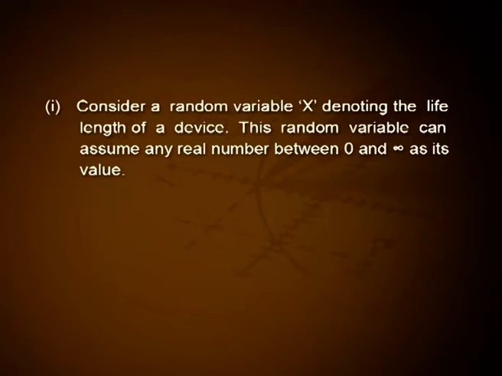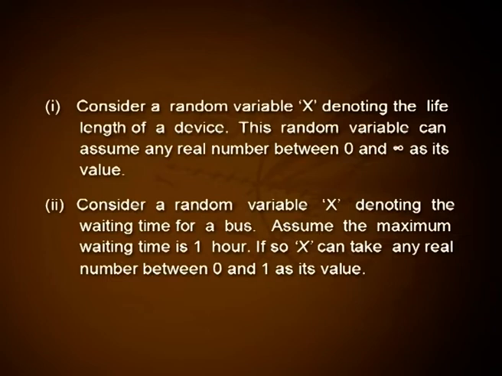Examples. Number 1. Consider a random variable x denoting the life length of a device. This random variable can assume any real number between 0 and plus infinity as its value. 2. Consider a random variable x denoting the waiting time for a bus. Assume the maximum waiting time is 1 hour. If so, x can take any real number between 0 and 1 as its value.